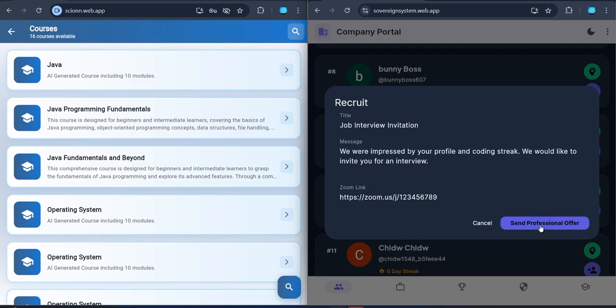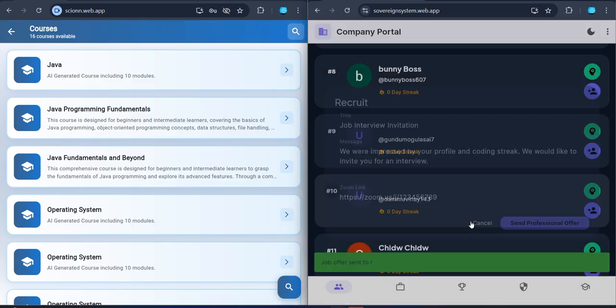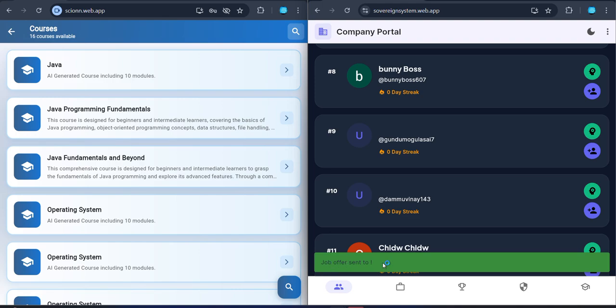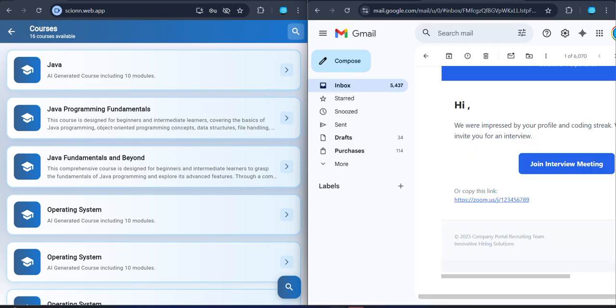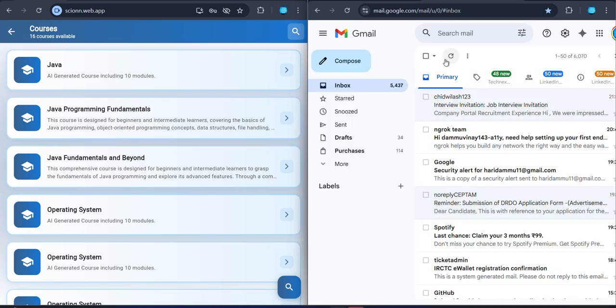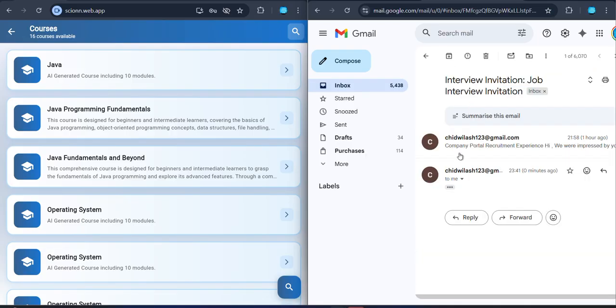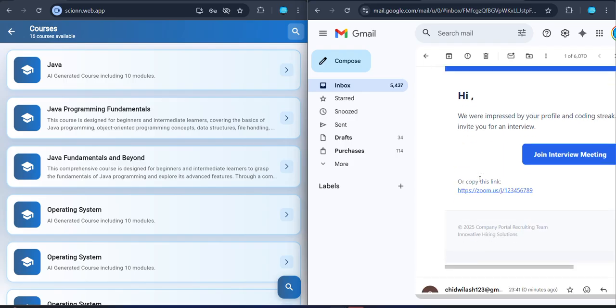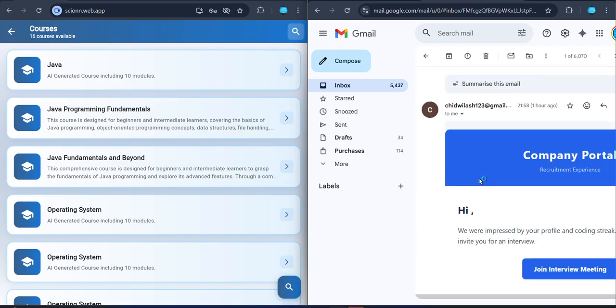This will be sent to their email ID, which will let users know they have a recruitment, and accordingly they will attend it. This is nothing but a Zoom link, which they attend. Here the recruiter sent an email to Chidula's student. Yeah, this is the mail we sent by the company.